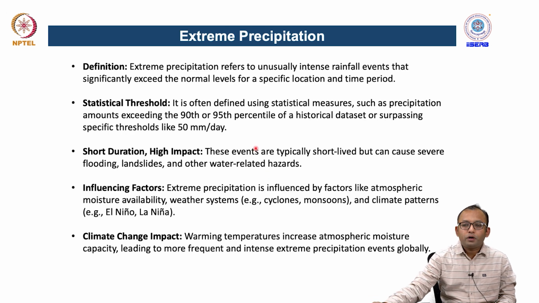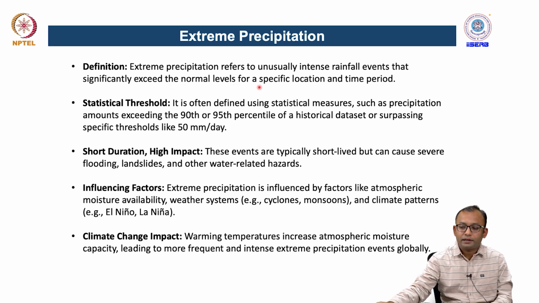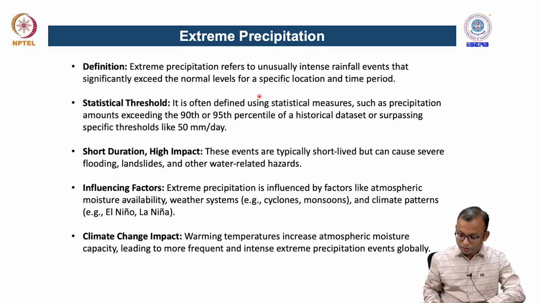So when you talk about an extreme precipitation event, it basically refers to unusually intense rainfall events that significantly exceed the normal levels for a specific location and time, for some certain duration.